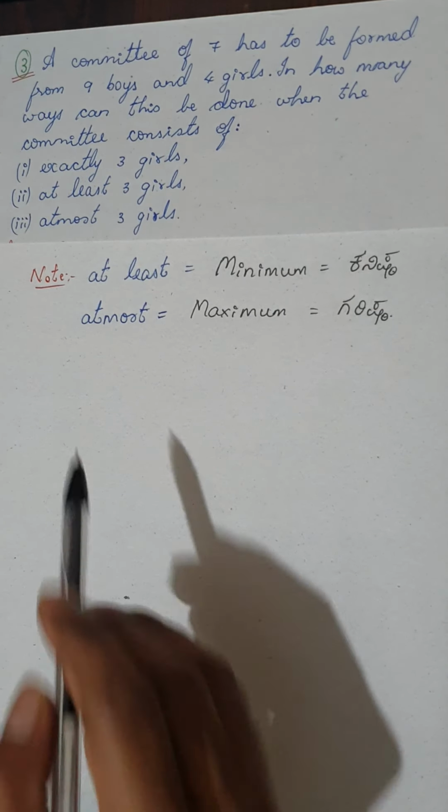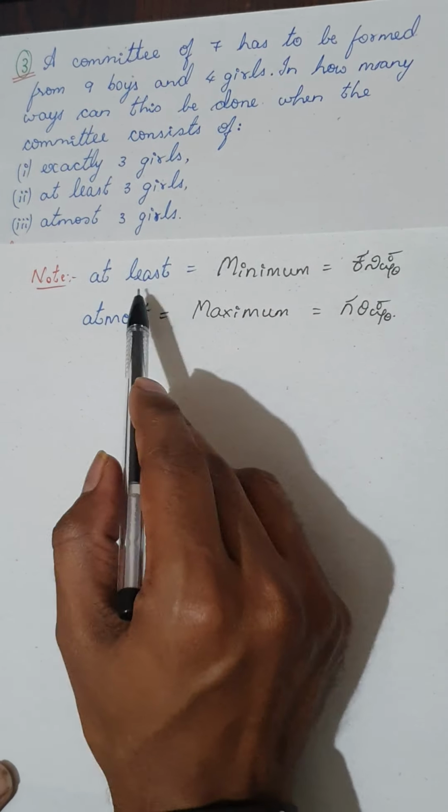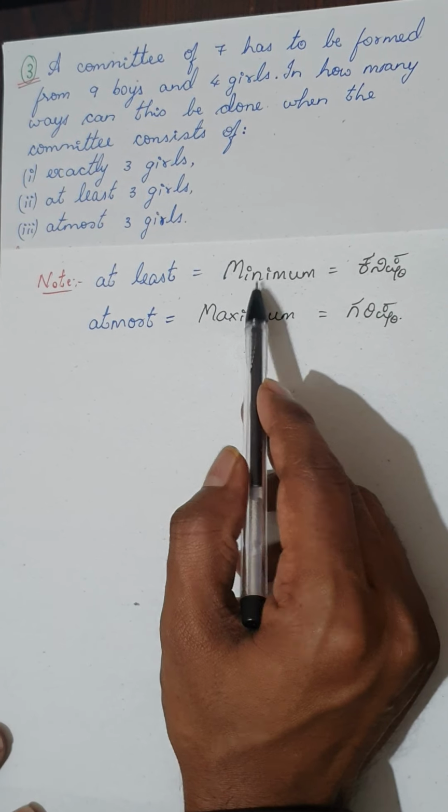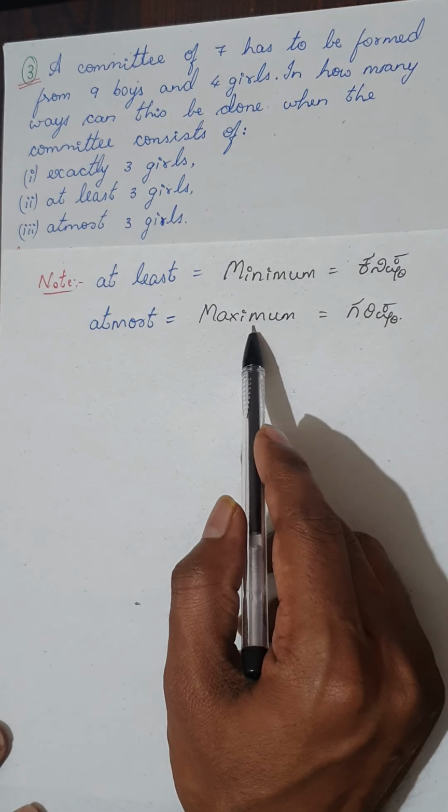So what do you mean by at least? I need minimum. At least means that is the lower bound, minimum of 3 girls. At most means maximum of 3 girls.